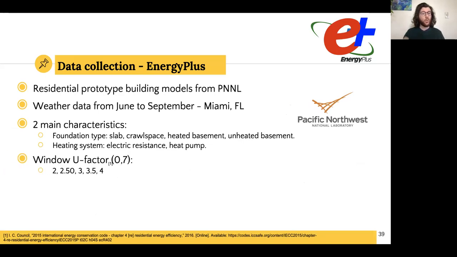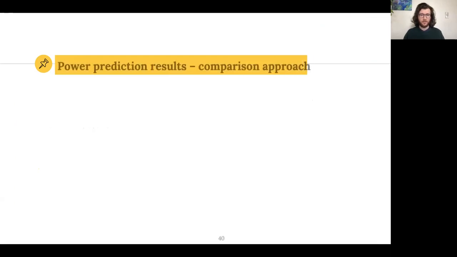And we also changed the window U-factor material. So we consider 5 different values that reflect how well they retain temperature inside the house. And so combining all these parameters, we have a total of 40 different models, and we used each of them twice to simulate the idea that we can have similar houses within a certain geographical area.